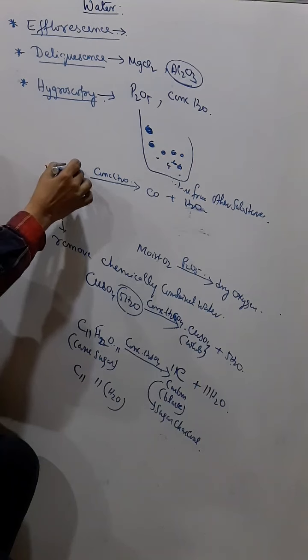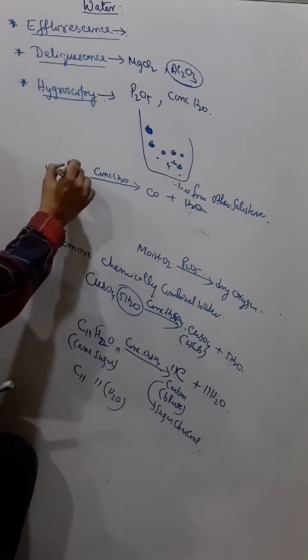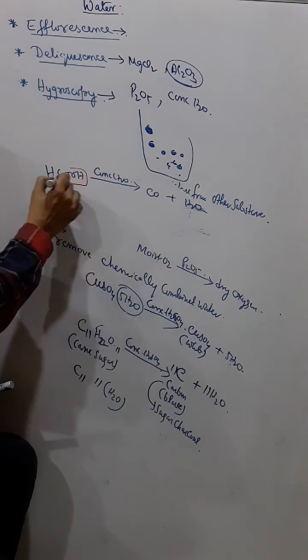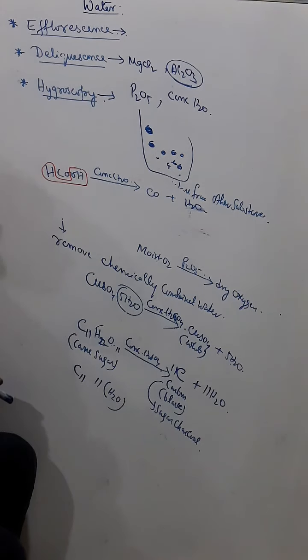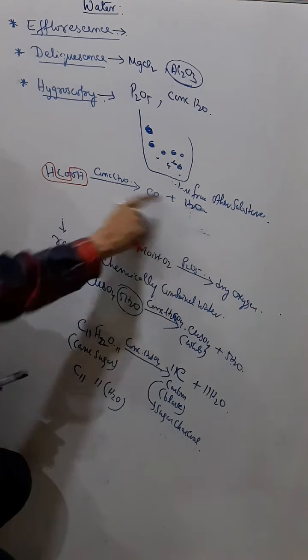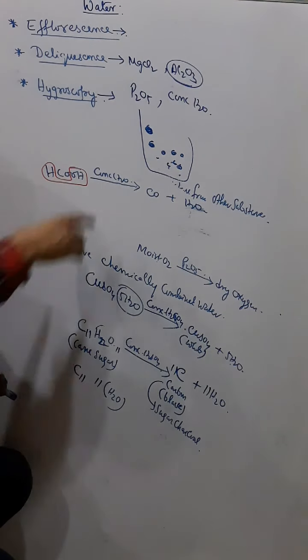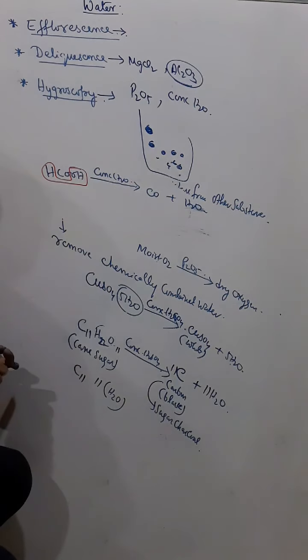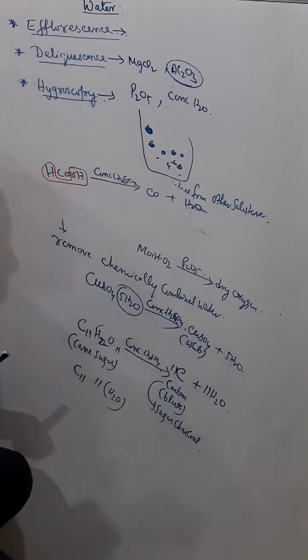If you see H2O, what is left? So again here, concentrated sulfuric acid is acting as a dehydrating agent.